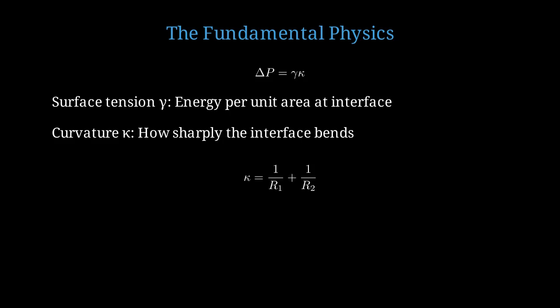For a general surface, curvature equals 1 over r1 plus 1 over r2, where r1 and r2 are the principal radii of curvature. Let's consider the simplest case, a spherical droplet or bubble. This gives us beautiful insight into the scaling. For a sphere, the pressure difference equals 2 gamma divided by r. Notice the inverse relationship. As radius r decreases, pressure increases dramatically.